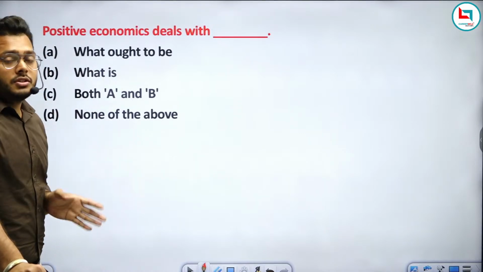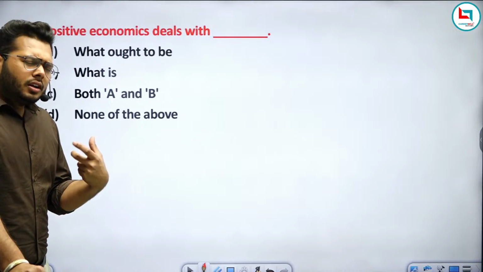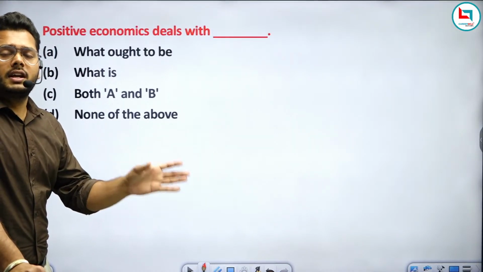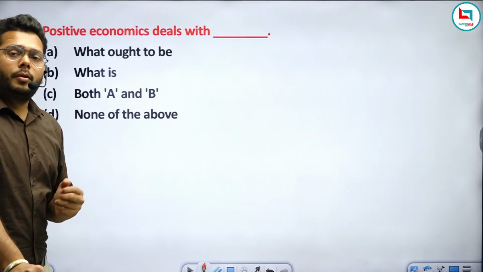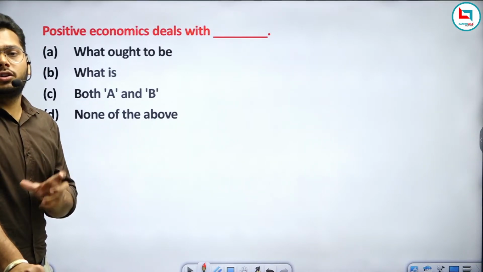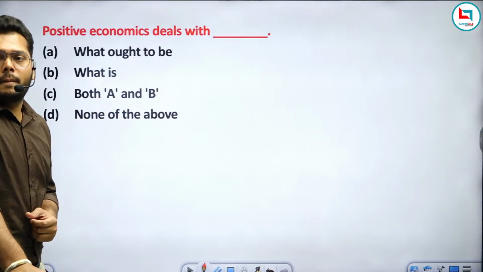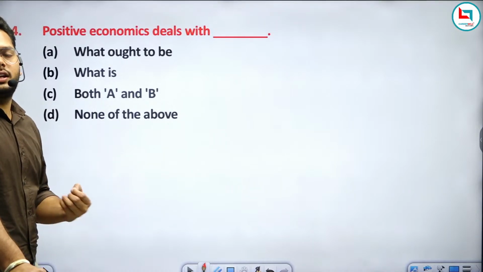But on the basis of nature, we have studied economics as two kinds: the first is positive economics, and the second is normative economics. I have already told you the meaning of positive economics and normative economics. Just tell me the answer to this question fast.